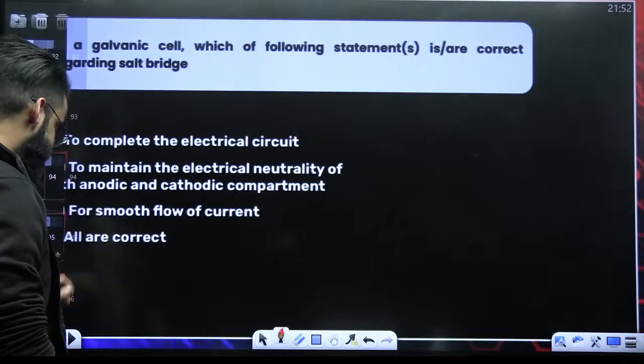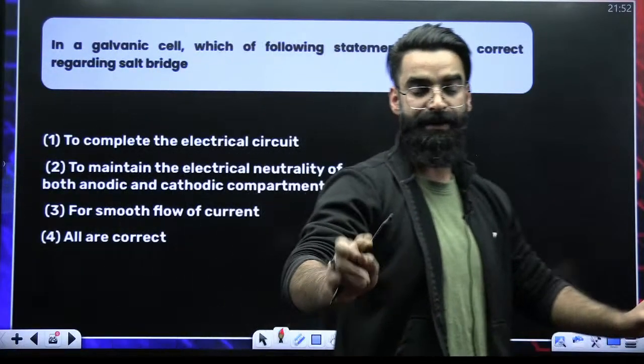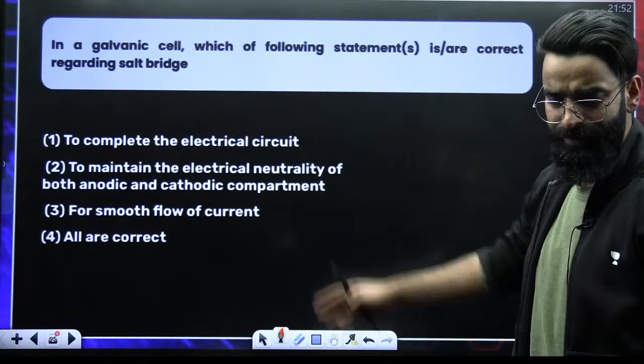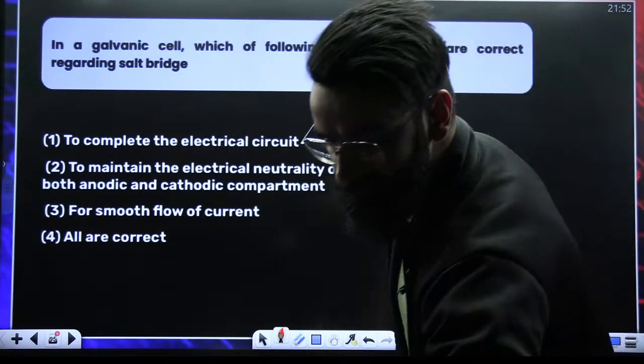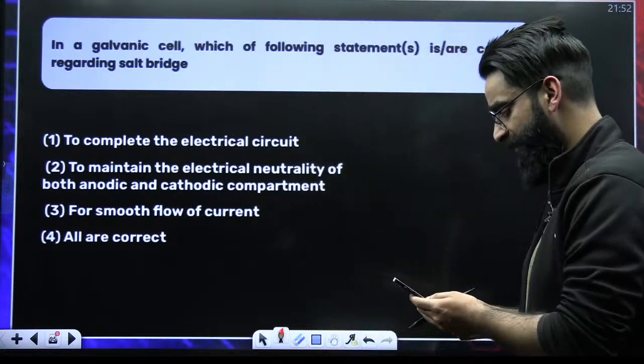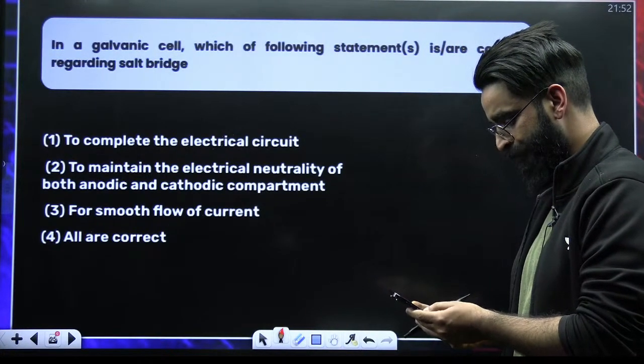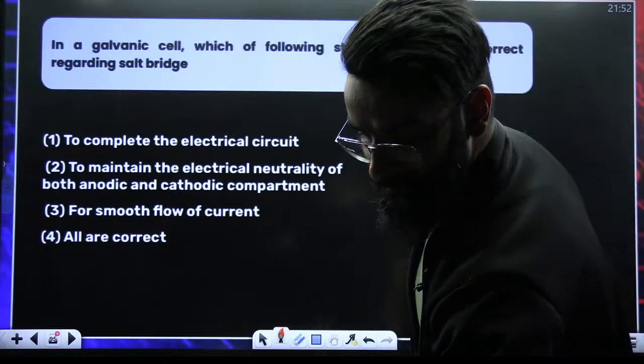All right. Tell me the answer of this question. These are all theoretical questions which can be asked in assertion, reasoning, etc., right? What do you think about this one? Quickly, people. It's again a simple one.